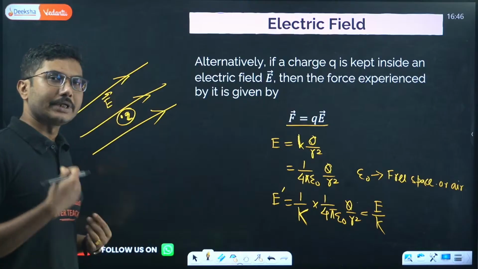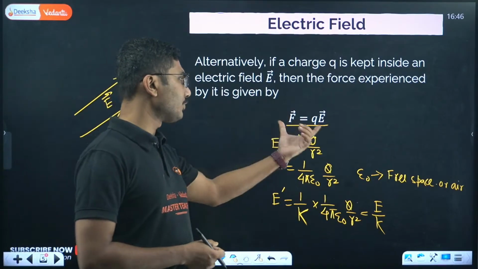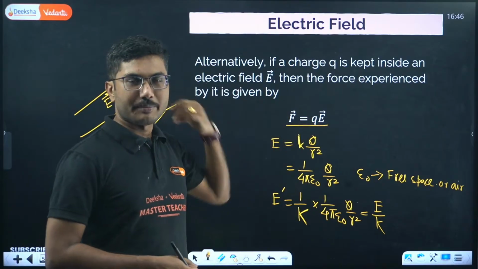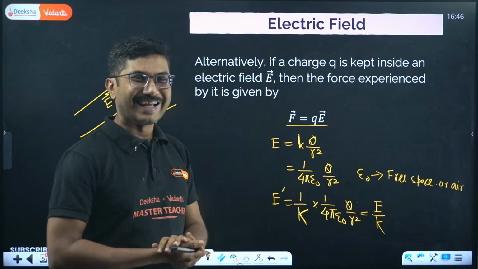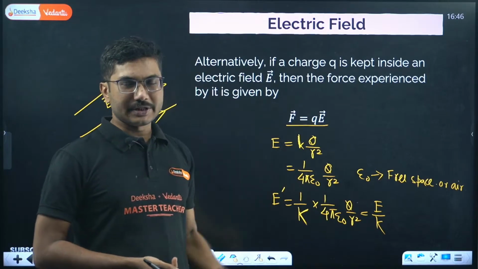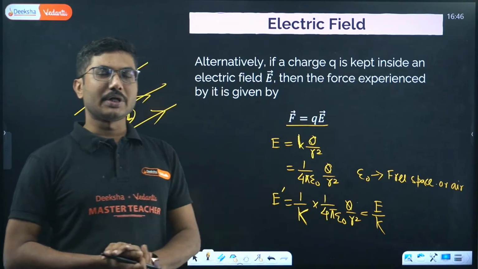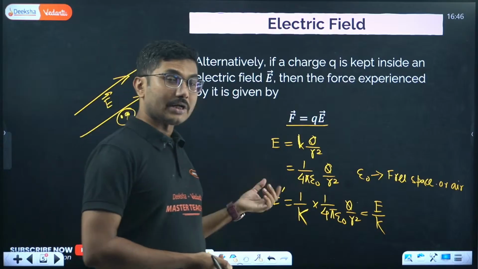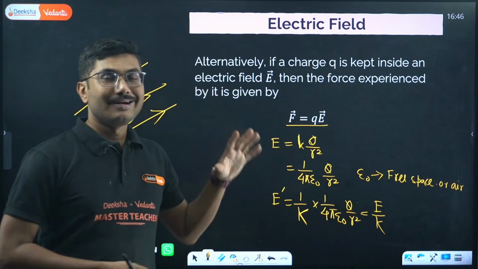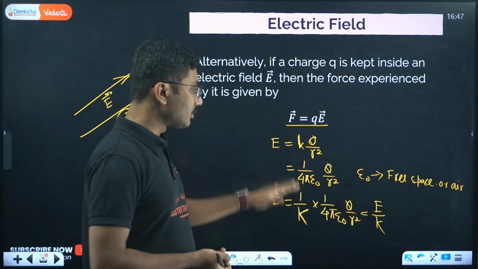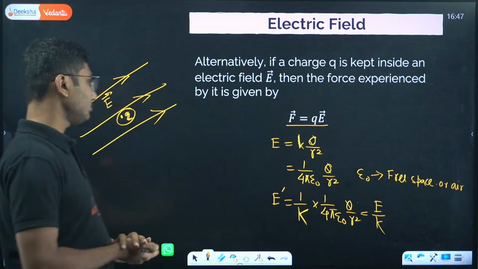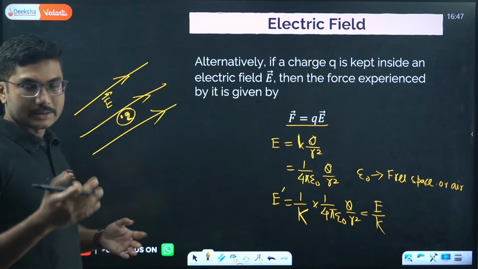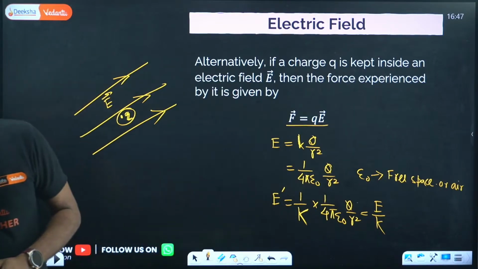Suppose you have an electric field and you are measuring the force on a charge in air, and the same electric field is present inside the water. If you try to measure the force on the charge in water, the value will be different because of the dielectric constant. So that is the answer to your question, right?